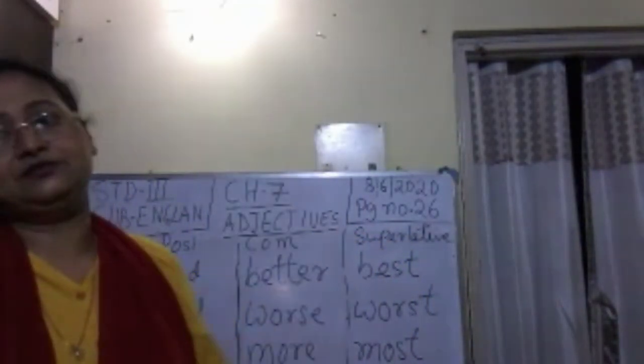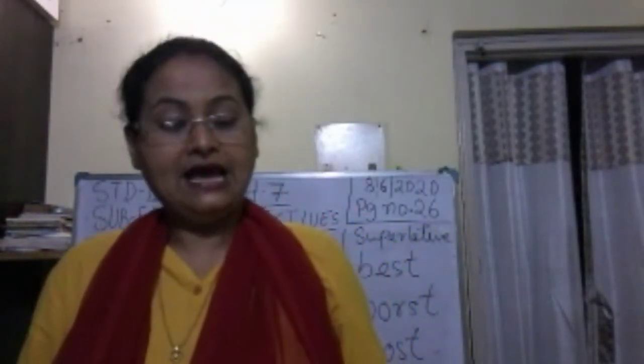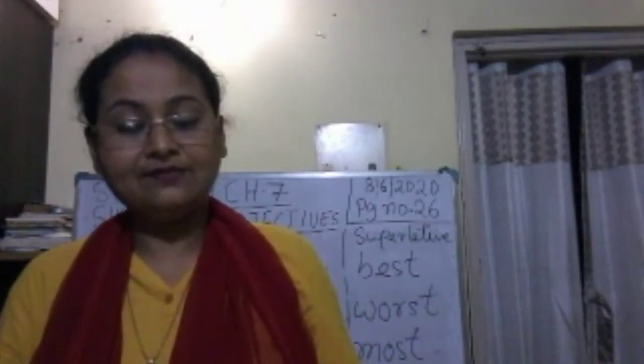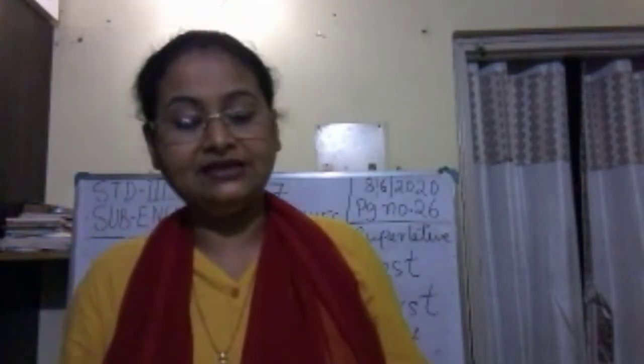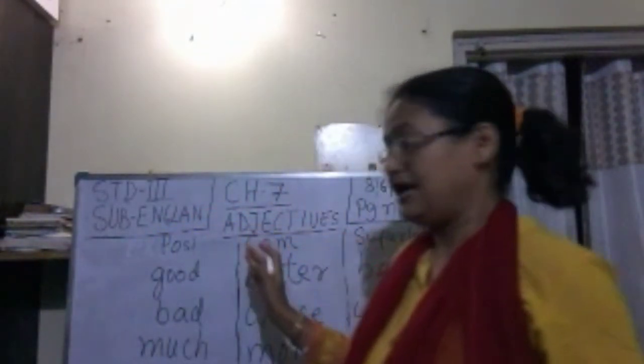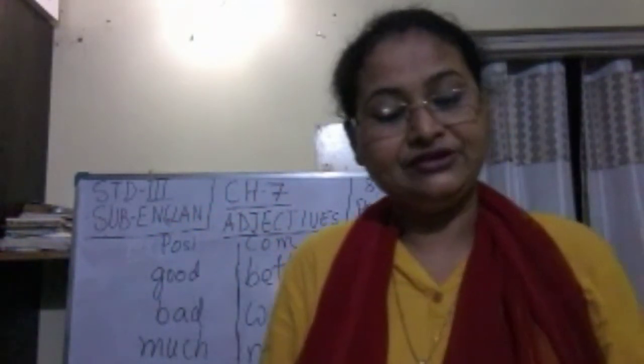He is the best boy. If I say best, the must come before it. This rule will be there. So we have done this. Now in exercise number 9, we will complete the table giving the comparative and superlative forms of the adjectives. So you go through this first, and then in the next class we will do this exercise also. Thank you.